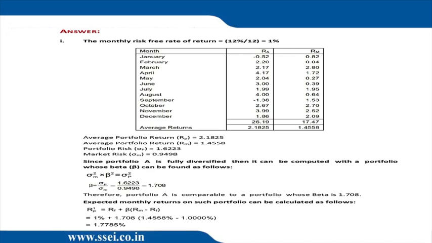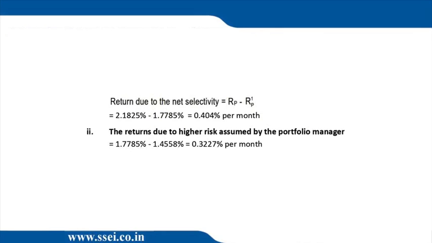Now we go further down. Portfolio A is comparable to a portfolio with this beta. Now they have done the expected monthly return. They want to say the required return as per SML is RF plus (RM minus RF) into beta. They got 1.7785. No complaints. Next, return due to net selectivity, RP minus required return as per SML. This is wrong, because return due to net selectivity is RP minus CML. So this answer is wrong.